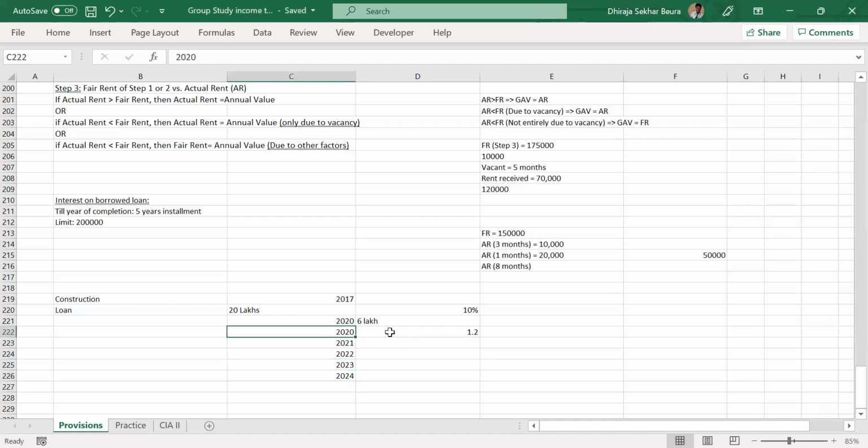So that will be divided in 5 years. No matter how much your construction has taken, it doesn't matter. It will be allowed in 5 years. Is that okay, everybody?